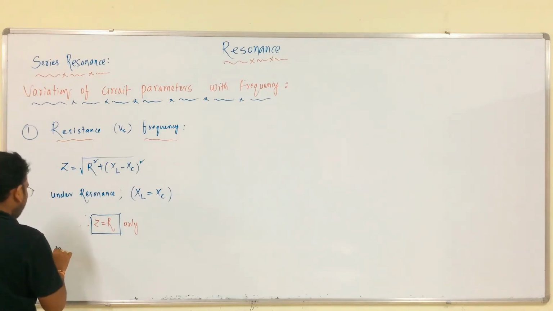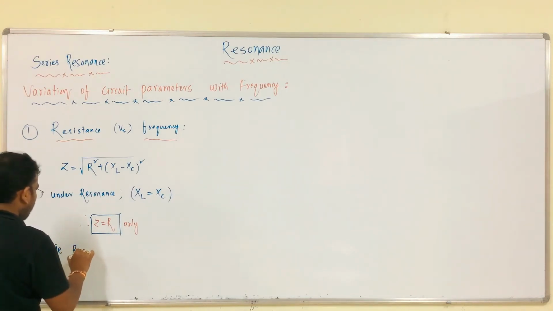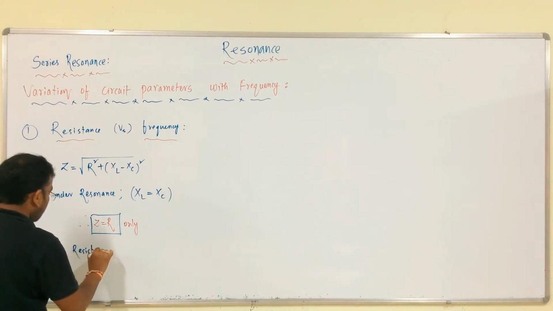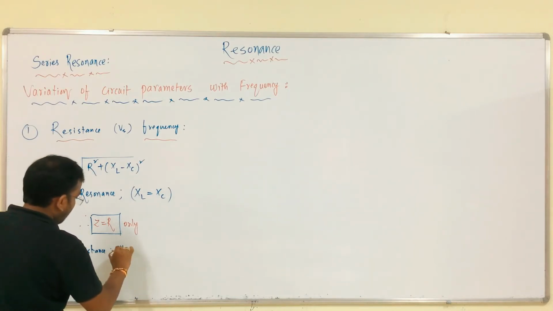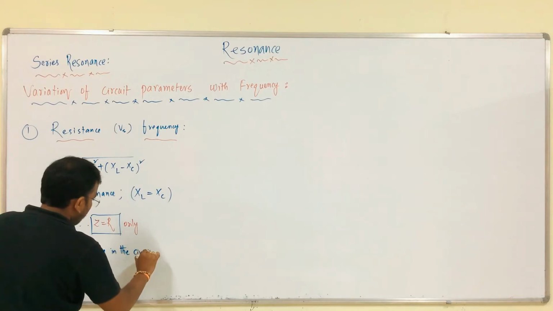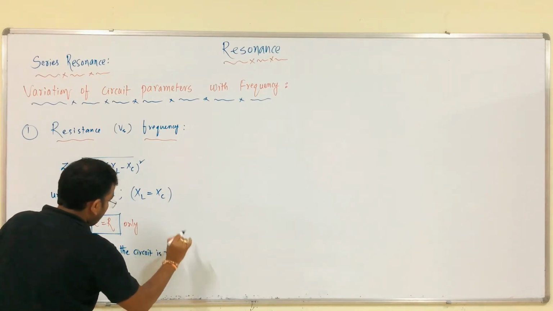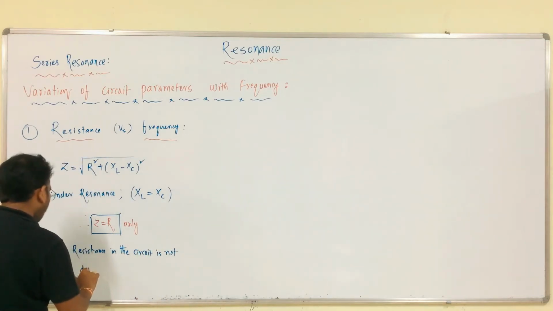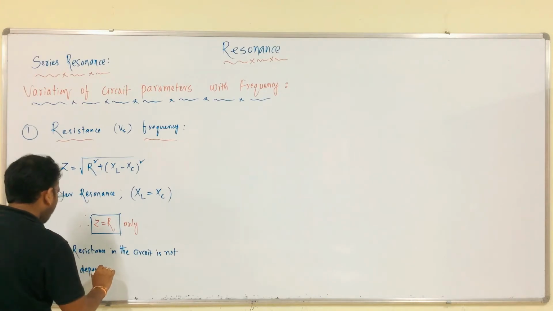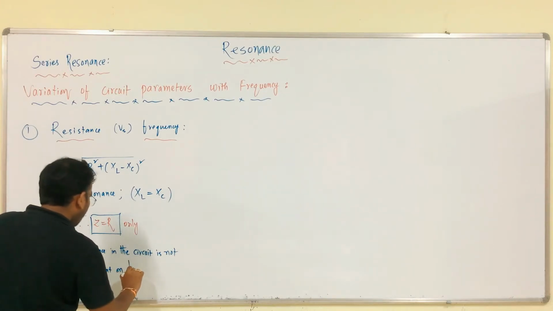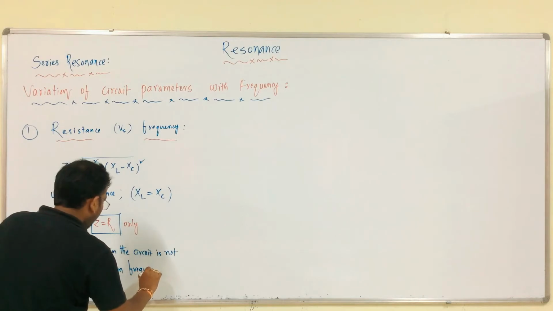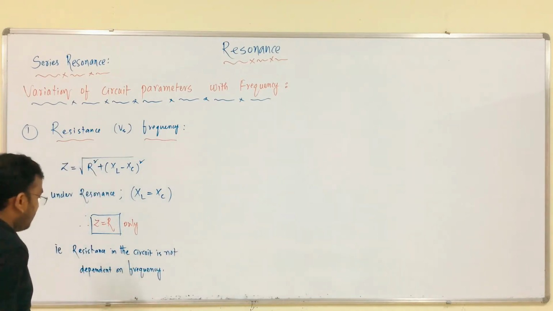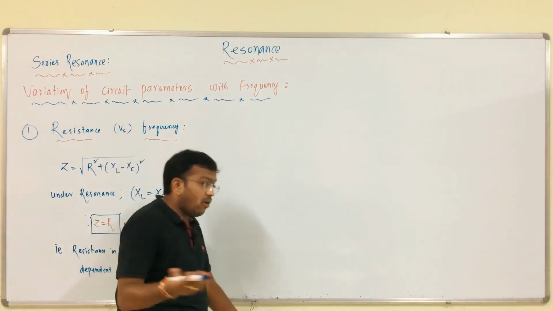That is, the resistance in the circuit is not dependent on frequency, right. Why is it not dependent on frequency?